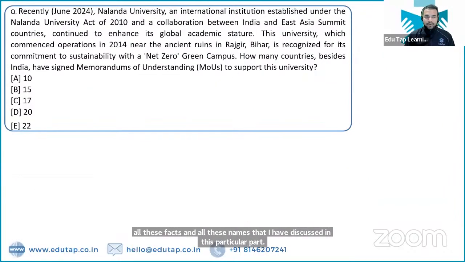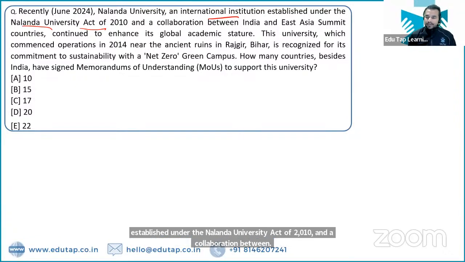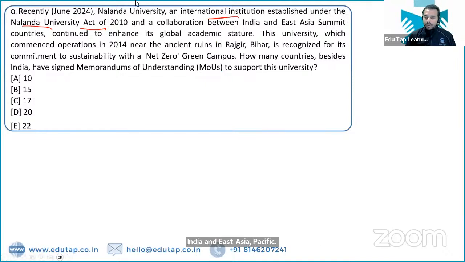Absolutely. So now let's move on to the next question. Nalanda University, which is an international institution, was established under the Nalanda University Act of 2010 in collaboration between India and East Asia Pacific countries. There is no need to worry, guys, you do not need to note anything down, because everything has been provided to you in your current app course. Whatever things I am telling you here are already provided in the current app course. So do not worry about it.